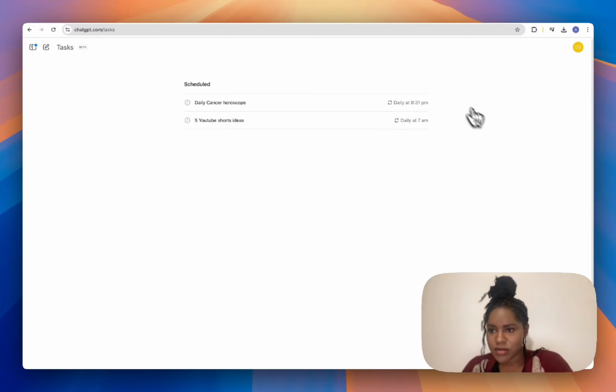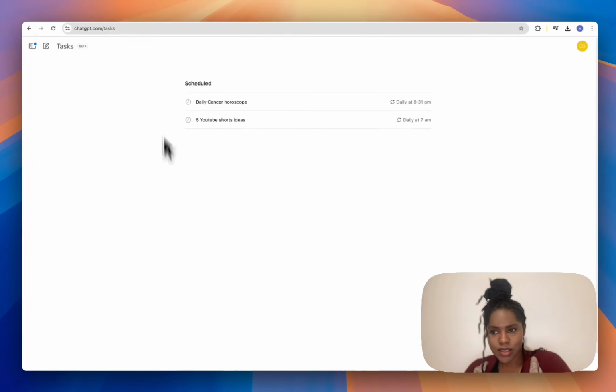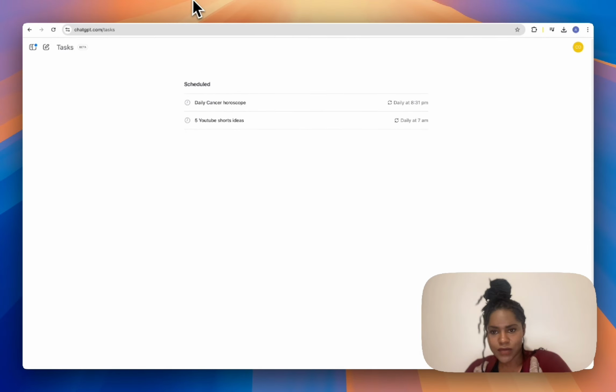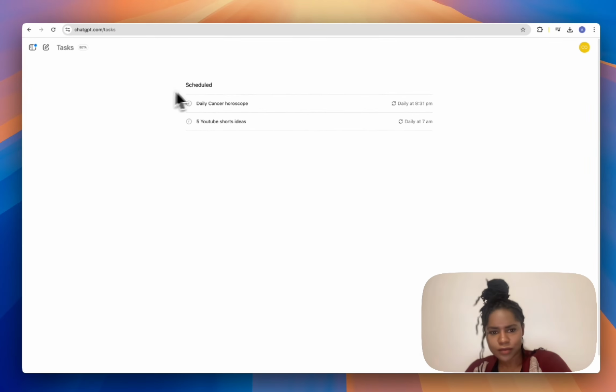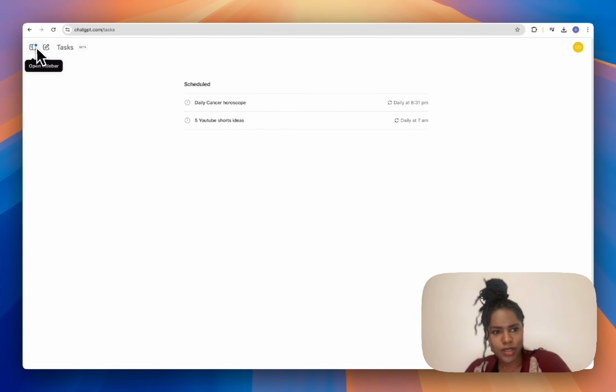I'm just waiting for this notification to come up, 8:30. Let's see if it's going to be on time. But that's all it is. It's just an AI to-do list, but nothing we can't create in Lovable. It's 8:31 and I've not had the notification yet. I've not had the notification at all. So I'm not sure how this is supposed to